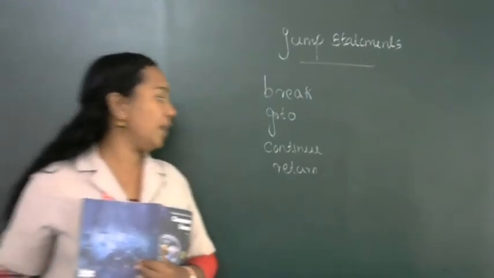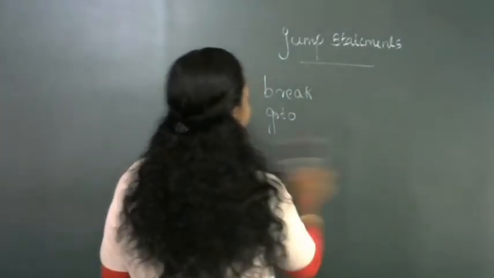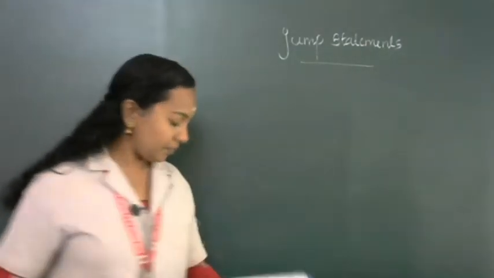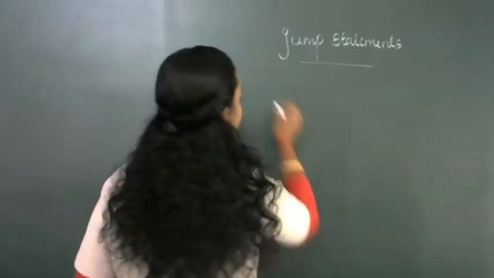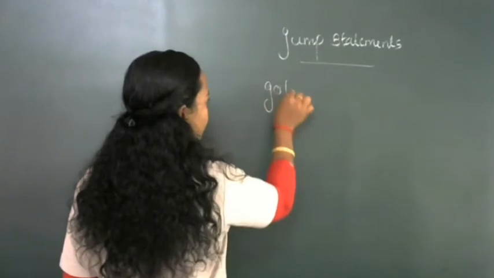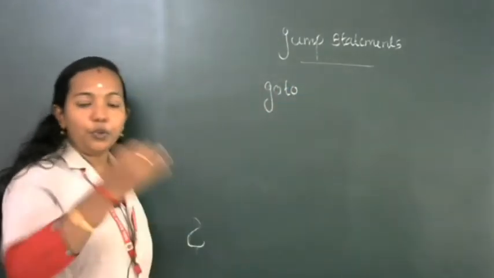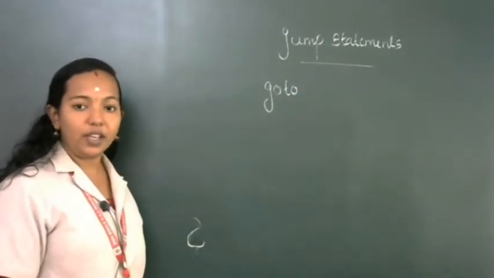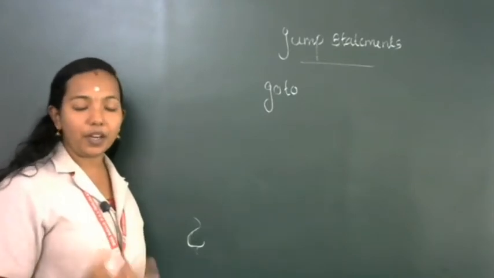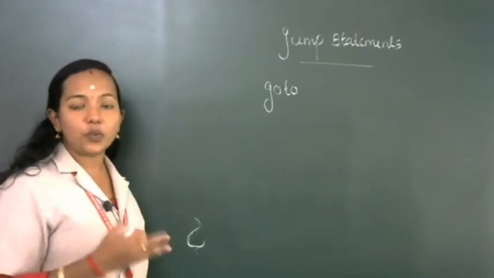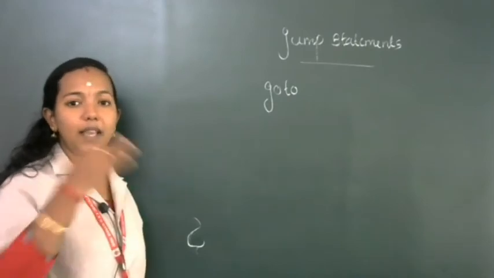So first one, goto. Okay, the first statement is goto. The name indicates go to a particular location. When we use the goto statement in your program, it automatically transfers program control from one place to another.